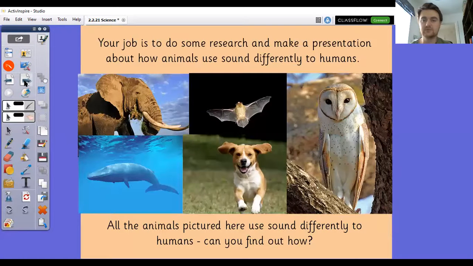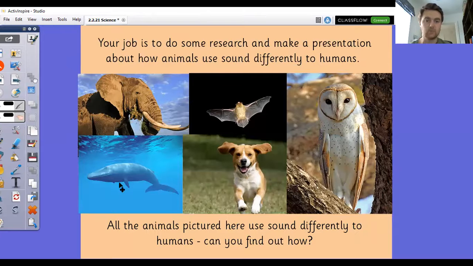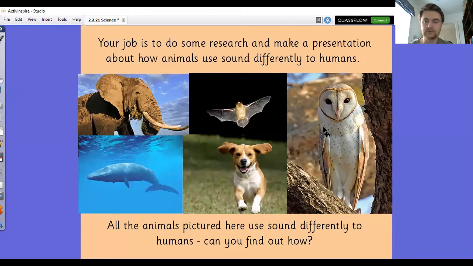Some other animals that use sound differently to humans include elephants, whales, bats. We've got dogs and owls on there as well, and there are plenty of others as well, things like big cats, and some insects use sound in remarkable ways as well. So that's your job today. Can you have a go at finding out some of the different ways that animals use sound differently to humans?